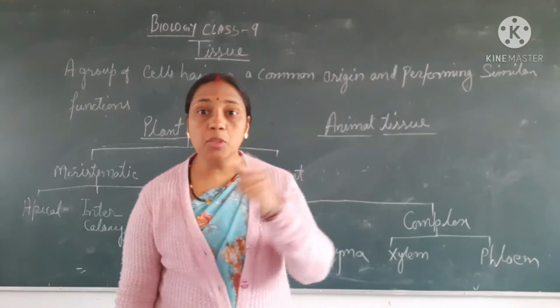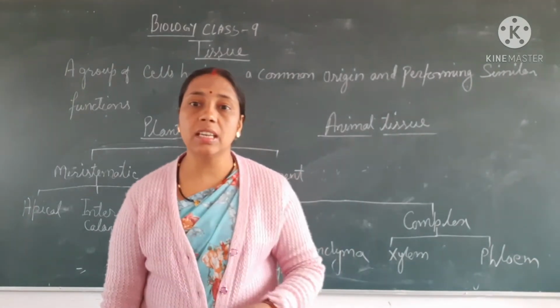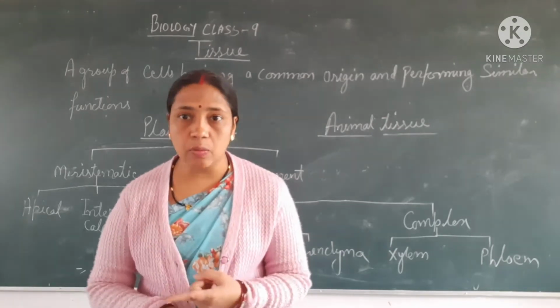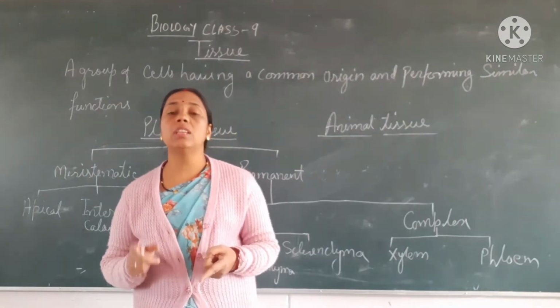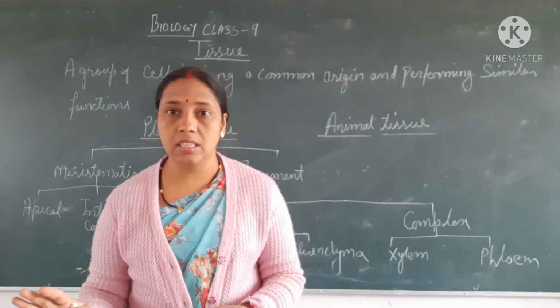So the most important protective part present in the plant is the cell wall, which is made up of cellulose. Cell wall is made up of cellulose which is protecting the plants.